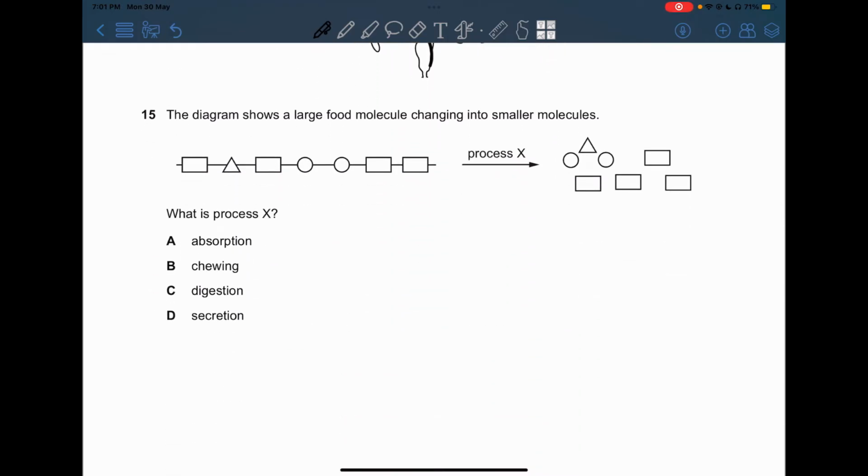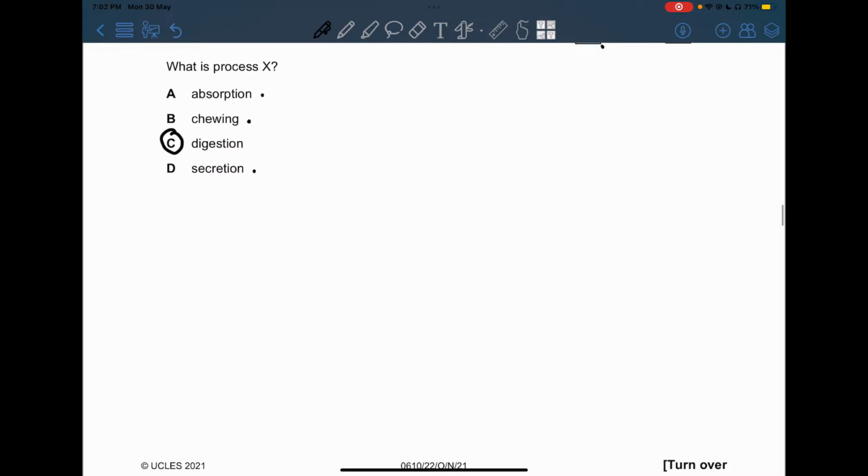15, the diagram shows a large food molecule changing into smaller molecules. What is process X? Now, as we can see here, all the molecules were joined together using these bonds, and after process X, they're not joined anymore. This is because they're broken down, and the only process here that breaks down the molecules is digestion. This one doesn't break down. This is absorption, and chewing isn't breaking down, it just increases the surface area. This is secretion, of course not, so digestion is the answer.